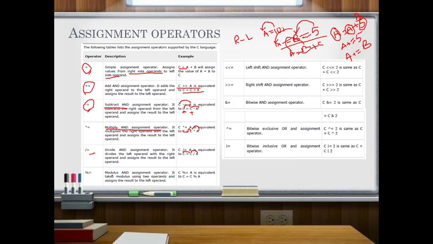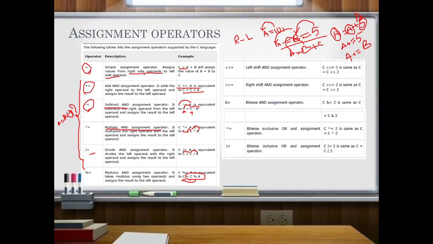Then the modulus operator can also be used in a similar way, that is the modulus and assignment operator. It takes the modulus using the two operands and assigns the result to the left operand. The result of the modulus will be assigned to c. So this is how we can perform it. Among all these assignment operators, you should have the same operand on the left side as well as the right side, and then any constant or variable after the operator. That's why we call them particular operators.